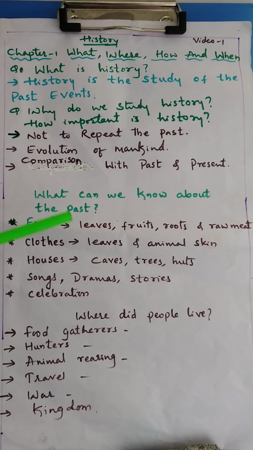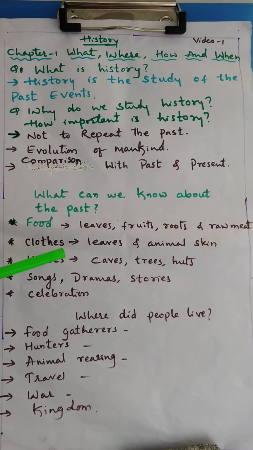Later on he started to live under the trees, in the caves, and even in small huts. His food, we come to know through history, was leaves, fruits, roots, and raw meat. So he used to hunt and eat the animals raw. Later on, how he discovered fire, we come to know through history.